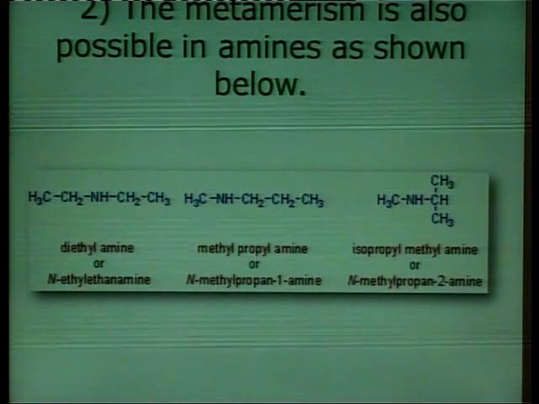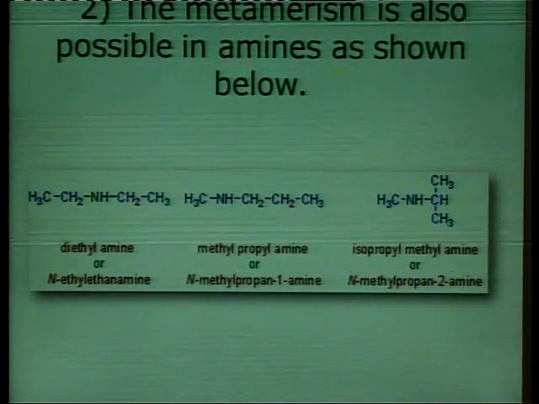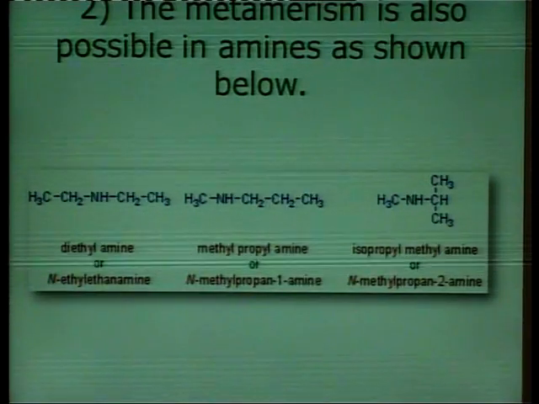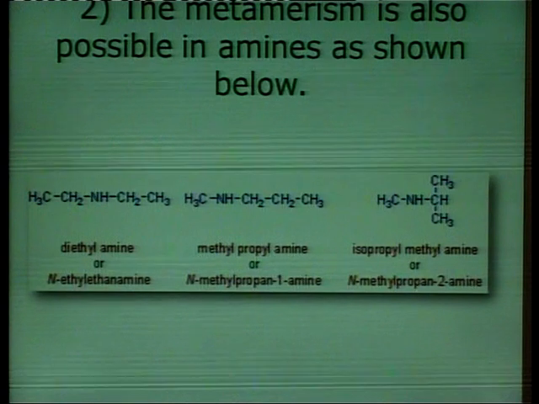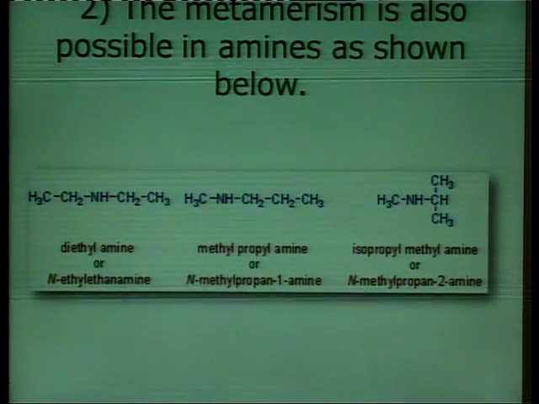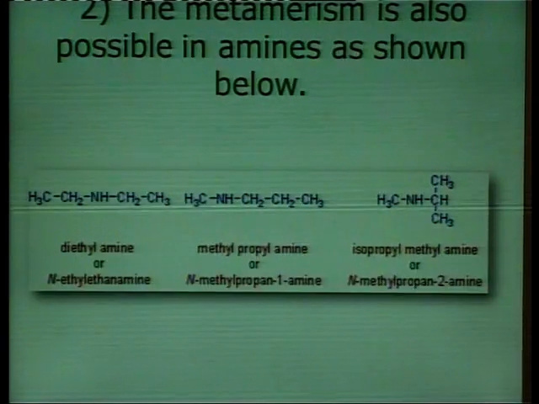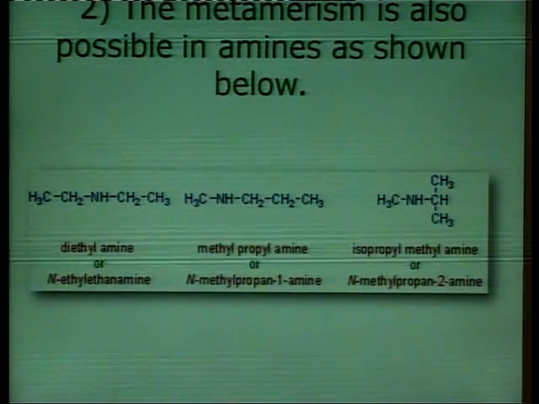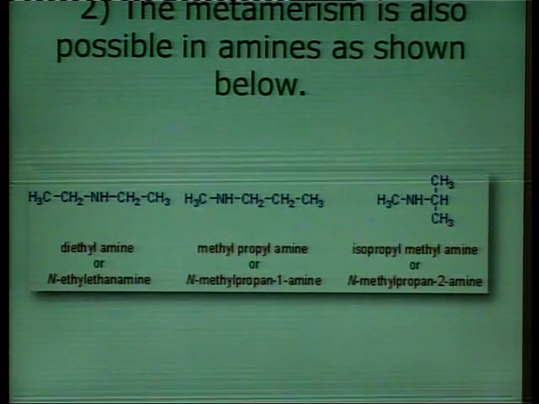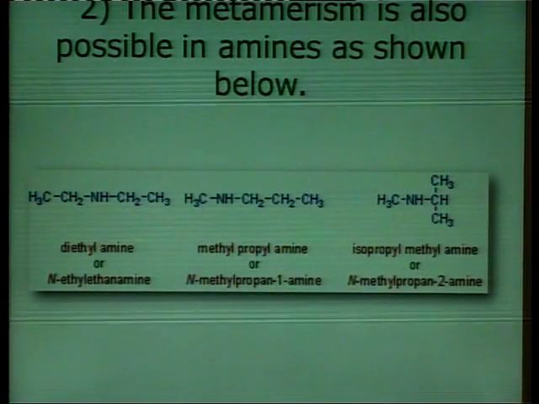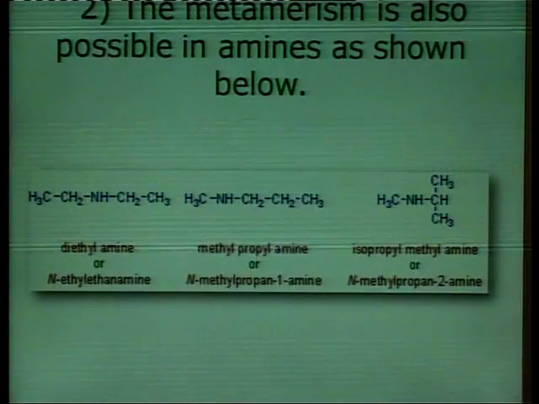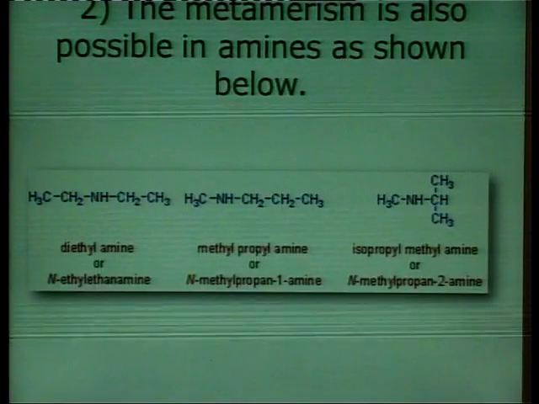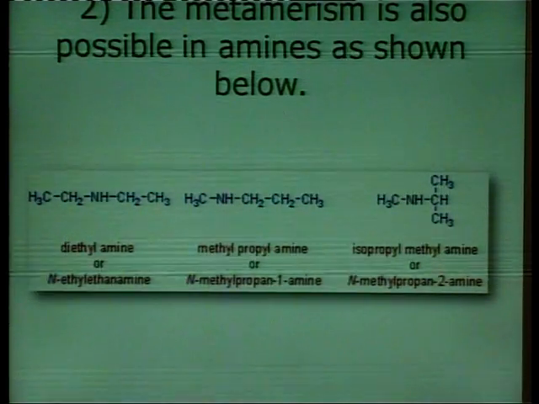So, all these compounds have the same molecular formula, C4H11N, but three types of compounds are formed. Number one is known as diethylamine, second one is methylpropylamine, and third one is isopropylmethylamine. So, the functional group is the same, they have almost the same chemical properties, but physical properties are different from each other.